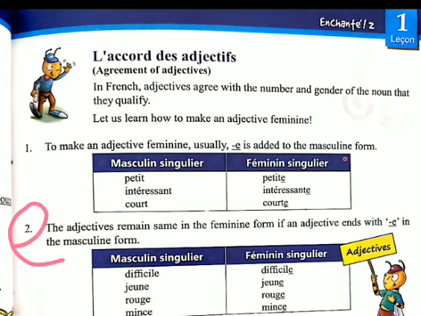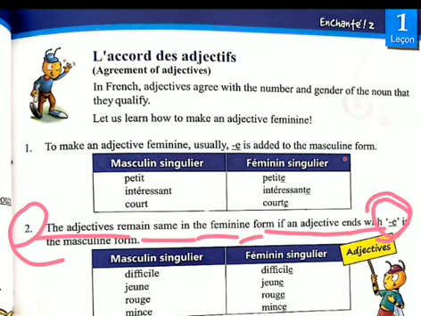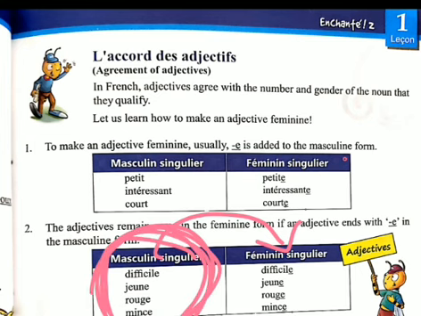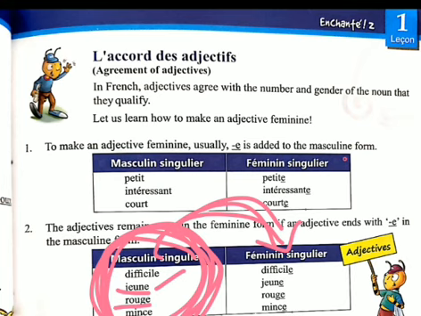Now the second rule: the adjective remains the same in the female form if the adjective already ends with e. If any male adjective ends with e, then there is no need to change. For example, difficile is ending with e, so no need to change. Jeune means young, same in female also. Rouge means red, same in female also. Mince means slim, same in female form also.